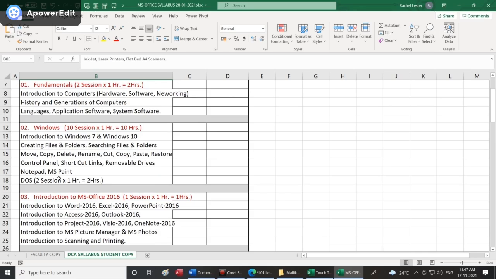Slowly 1 or 2 will drop, and new ones will get added. So what you should monitor is what has been completed. If you keep a small marking of it and take a break of 10 or 15 days, you can always come back and repeat it, depending on which other batches are available. We may say in this batch module 2 is going on, that means Windows is going on. You can start continuing from there.